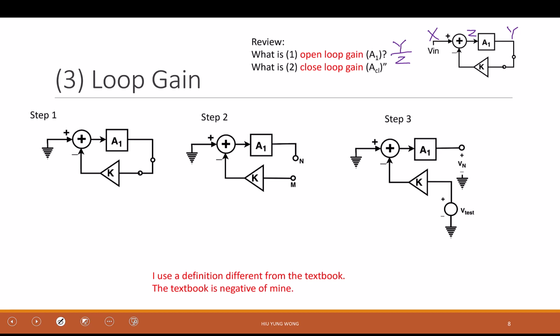Okay, then how about the closed loop gain? By definition, Y over X. Now you know what I'm asking, right.